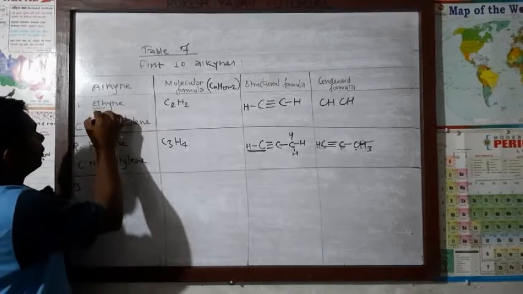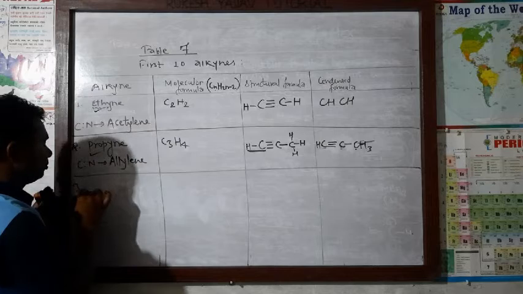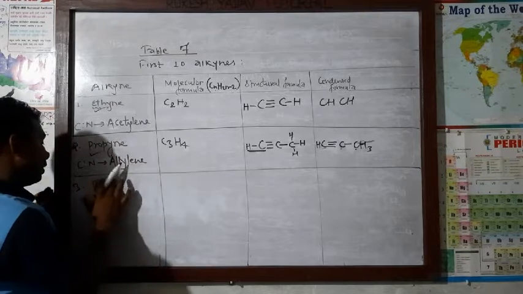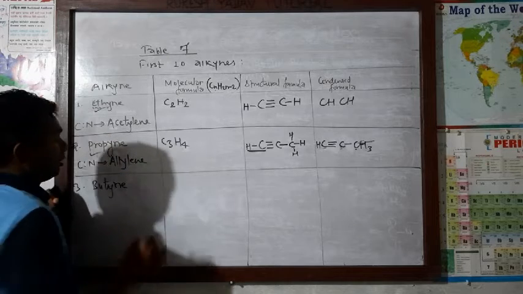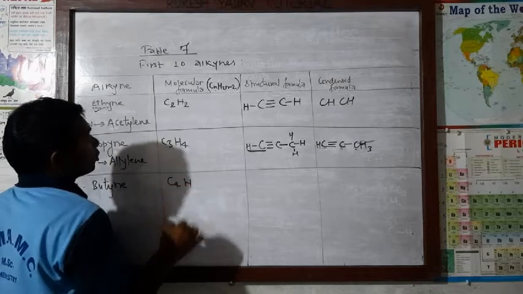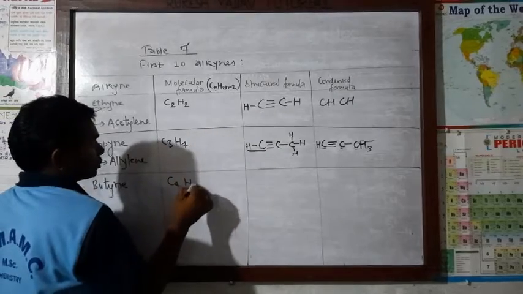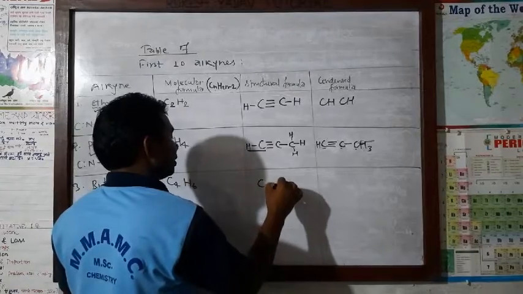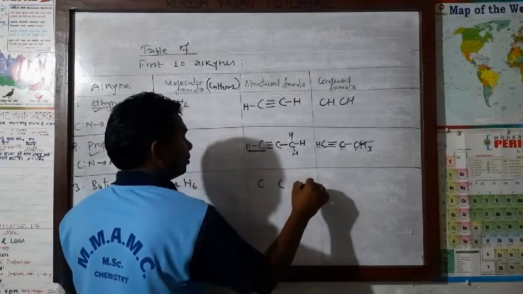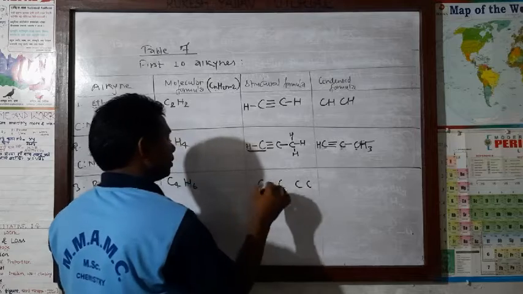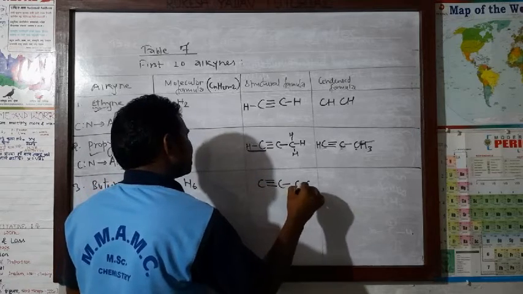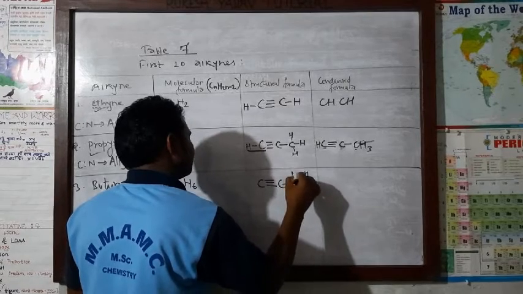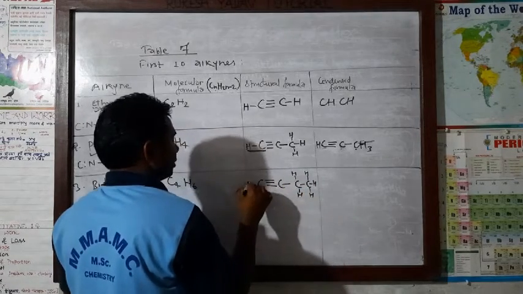Third one: now ethyne, propyne, then butyne. Here C4H, what will be? 4 into 2 is 8, 8 minus 2, 6. Now let's make the structural formula. How many carbon atoms? 4 carbon atoms. Anywhere we can put the triple covalent bond, the rest remaining single. Here 1.